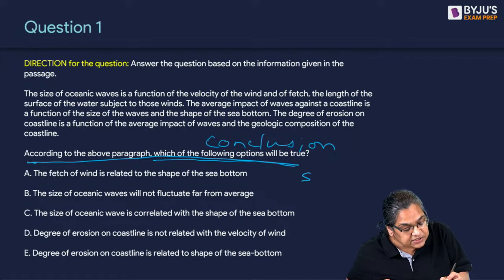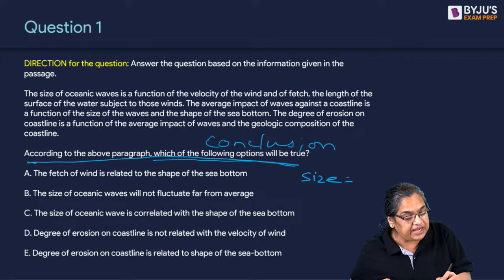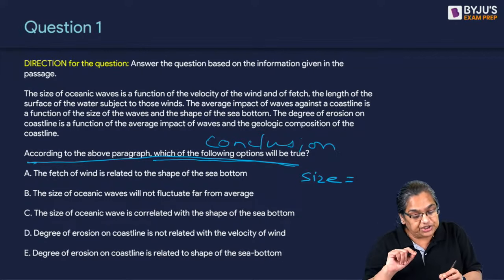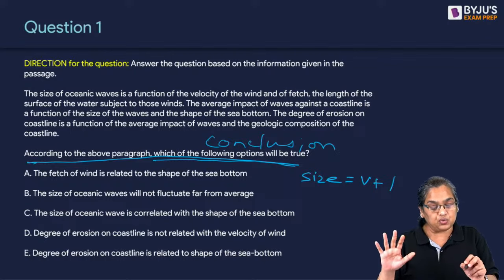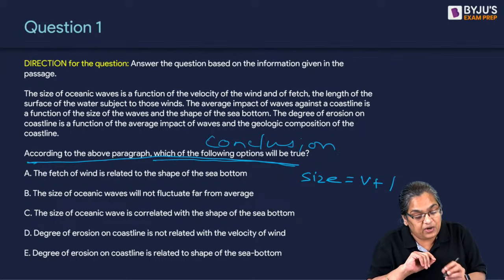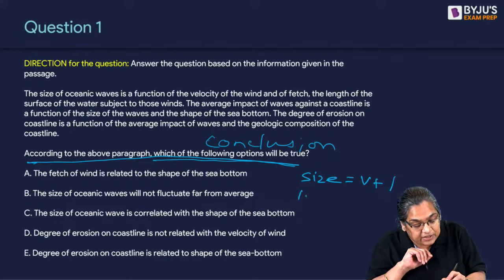The size of an oceanic wave is a function of the velocity of the wind plus the length of the surface of water subject to those winds. So this is the size of waves.